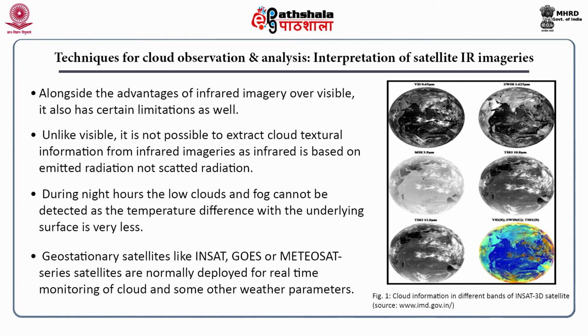Geostationary satellites like INSAT, GOES or Meteosat series satellites are normally deployed for real-time monitoring of cloud and some other weather parameters. So these are the images in different bands of INSAT 3D satellites in visible, middle infrared, in 2 channels of thermal infrared and sweep channels. How clouds are seen, it is shown here, and then the false color imagery and using all these bands.